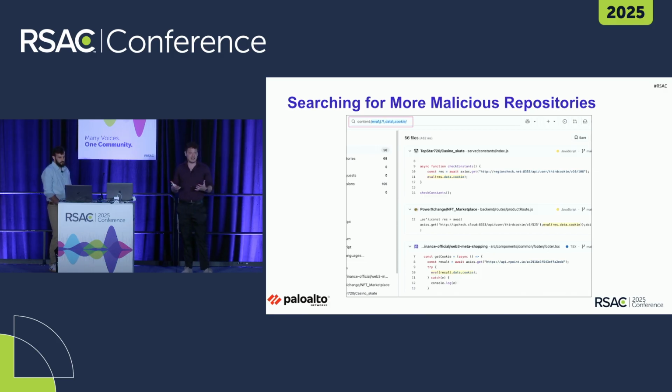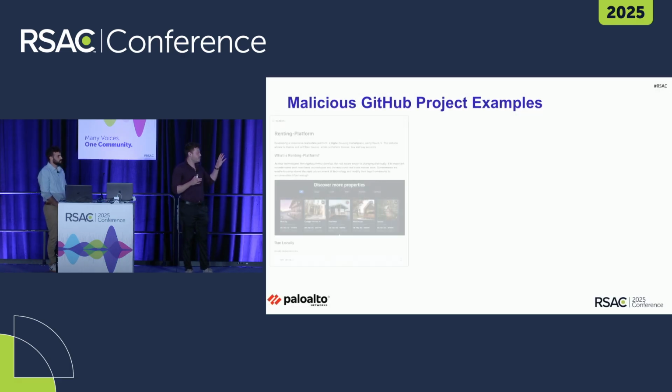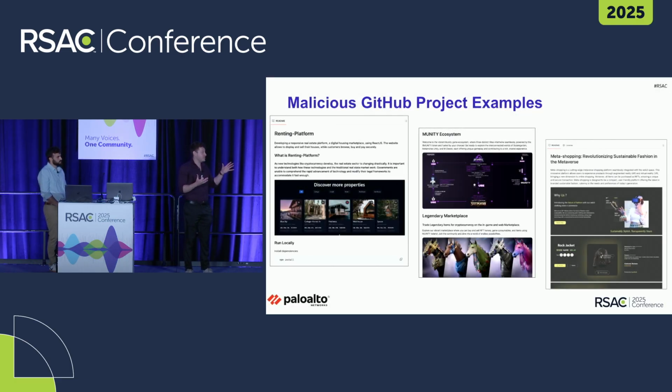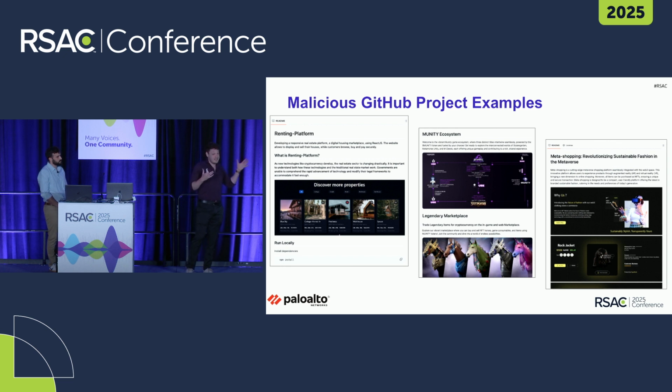As part of my investigation, I created a query to search for the line that is responsible to execute the JavaScript code from the cookie. And to my surprise, this line is very indicative of malicious code. All of the different results I got from my query are from different malicious repositories, and some of those repositories look quite good. I took a few screenshots of some of the repositories, and as you can see, it is evident that the attackers made effort to make the repositories look as legitimate as possible.